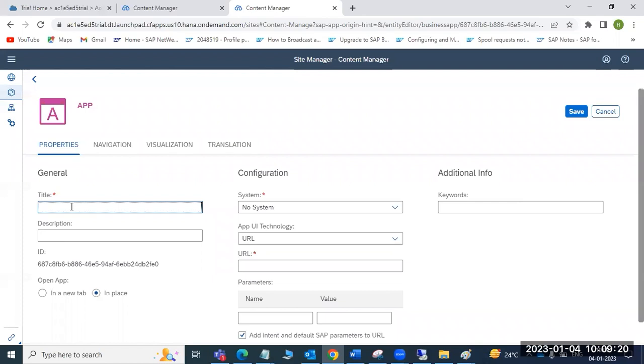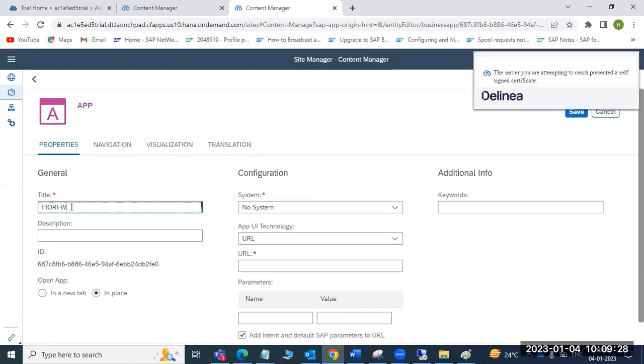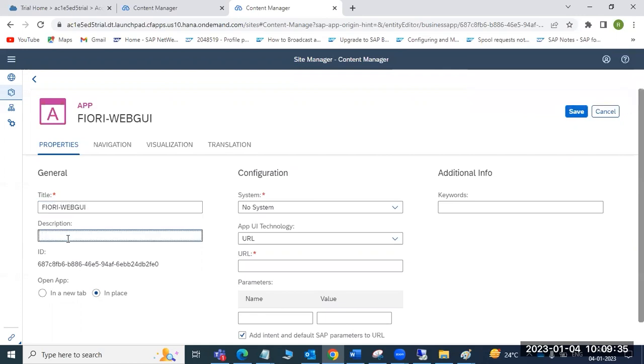What is the title name? App title name. Maybe Fiori. Fiori UEFI you can give. Yeah, UEFI. So what is the description? Maybe if you want to give a description, you can give it.